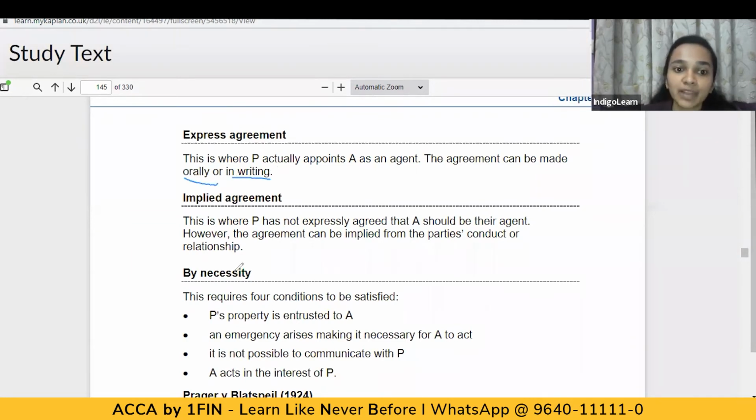When we talk of implied agreement, there's nothing which has been expressly agreed upon. However, it can be implied by the conduct or relationship between the parties. So it is something which is implied by the conduct or by the relationship which exists between the parties.